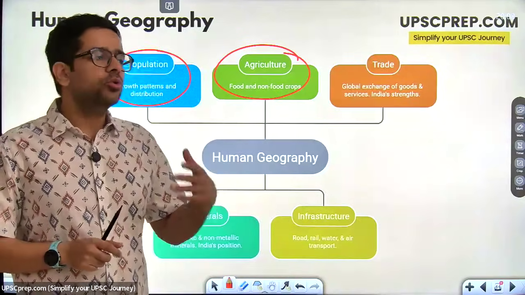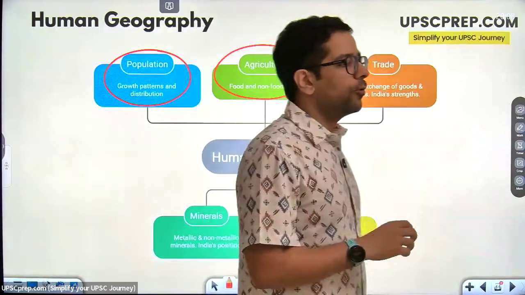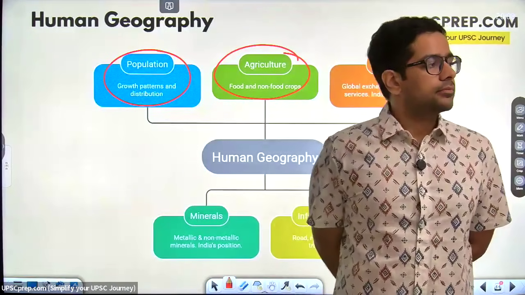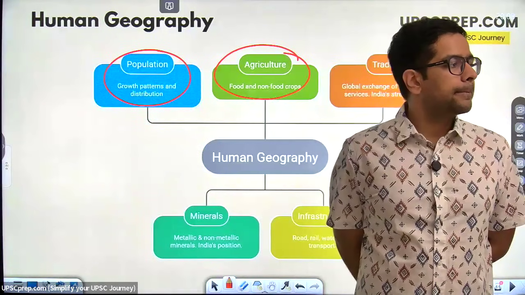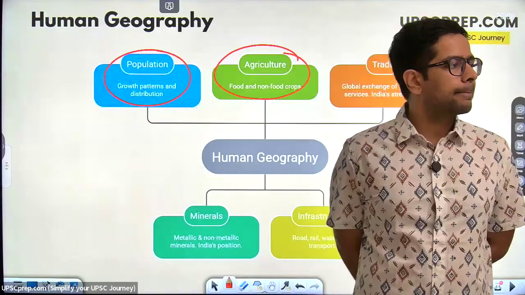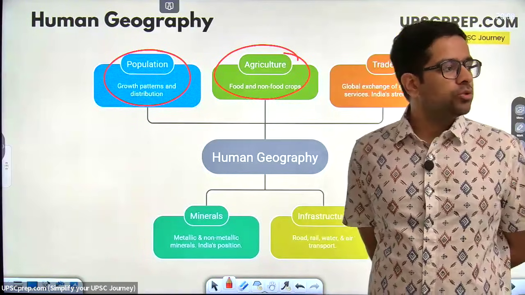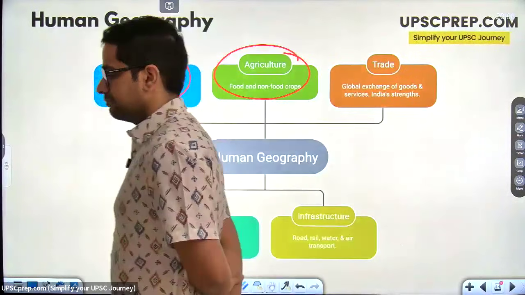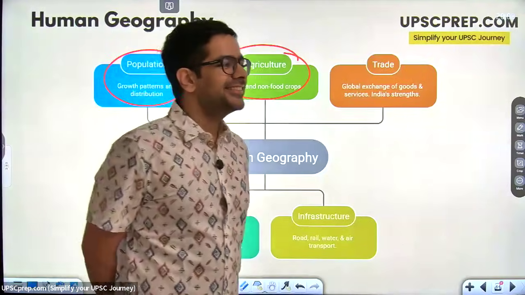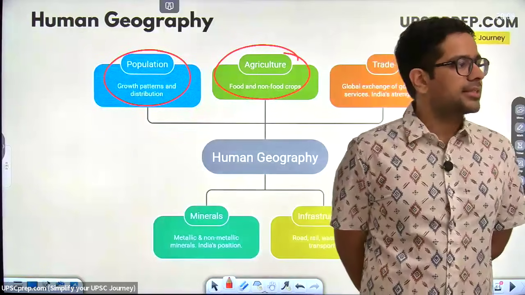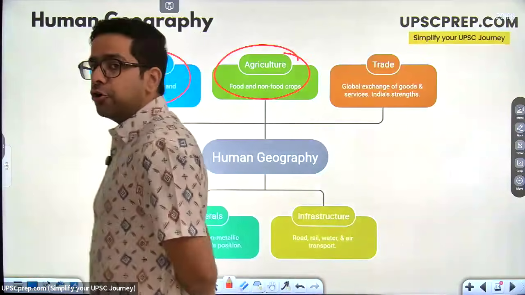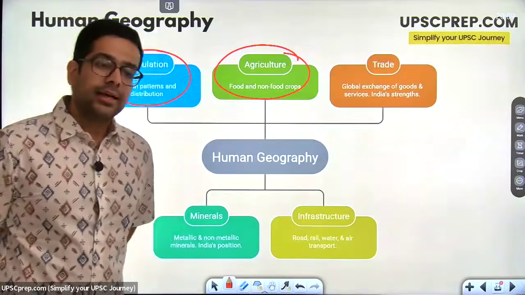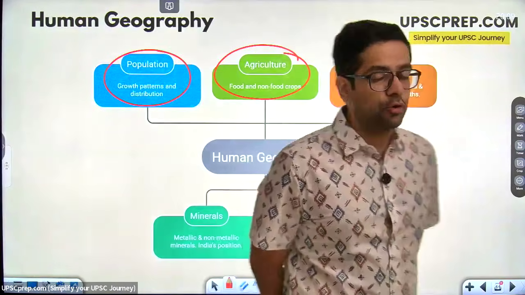What are the non-food crops? Who can give me an example of some non-food crops? Yes, very good, Chaitanya. Cotton and jute के अलावा give me some examples. Rubber, yes. Tobacco, correct. So these are non-food crops, but again, important part of your agricultural output.